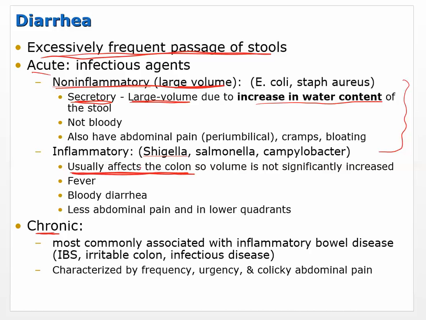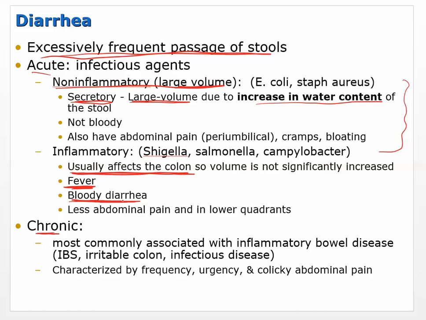If you have an inflammatory infection of the colon, then you start to see fever, which is associated with a systemic inflammatory response. If you have damage to the colon, you're going to see bloody diarrhea.